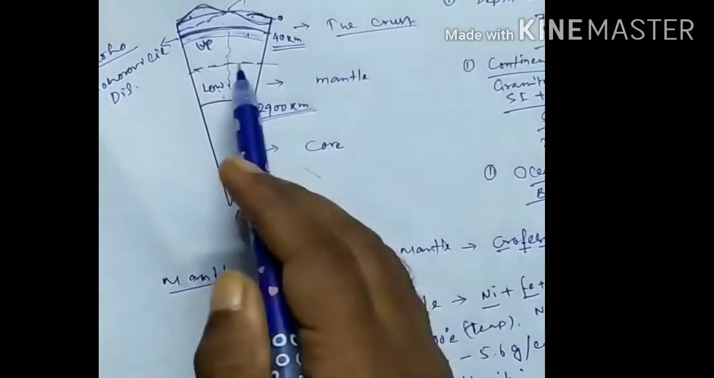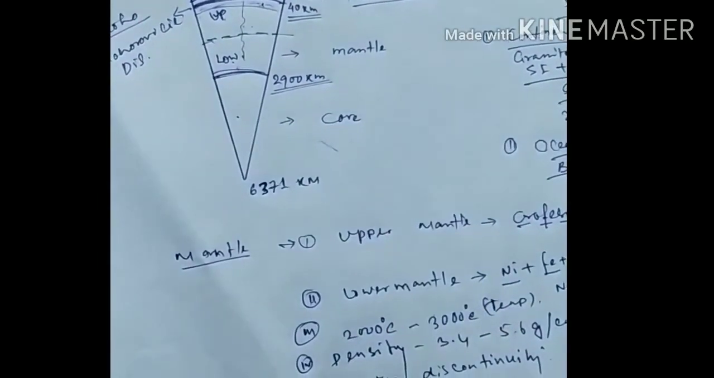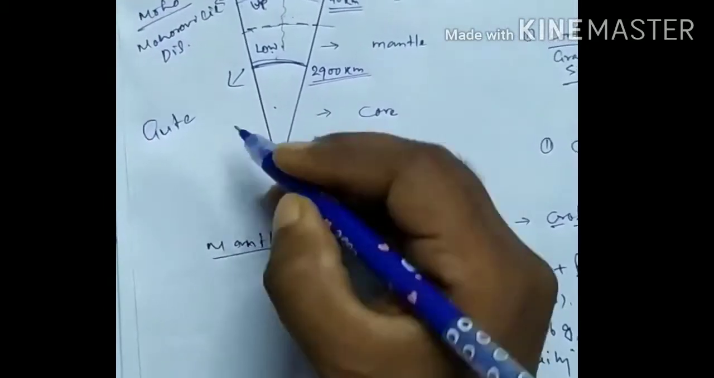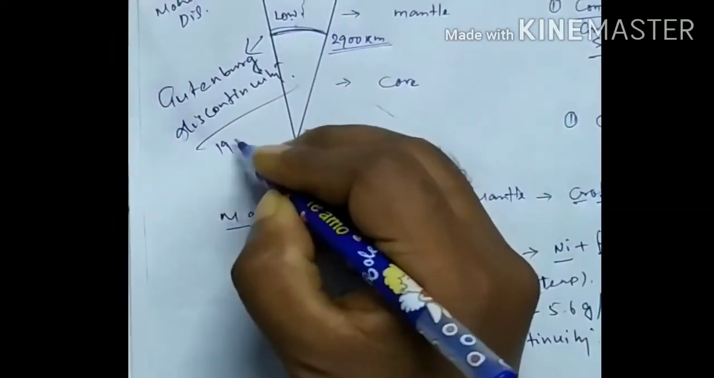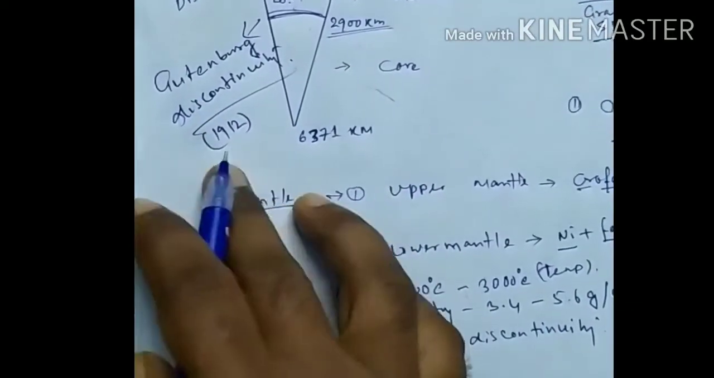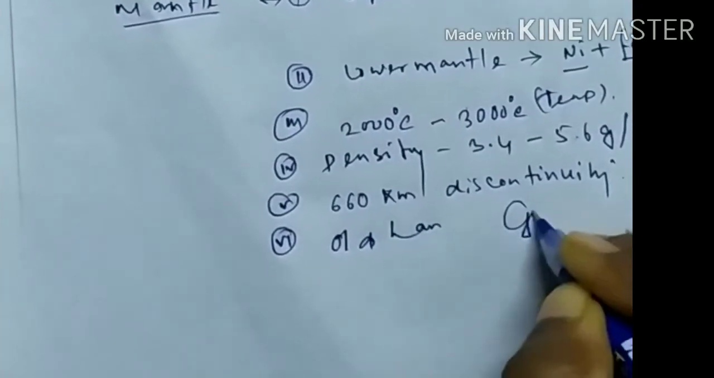There is another discontinuity situated between the mantle and the core at the depth of 2900 km. This is also called Gutenberg discontinuity. It was discovered by Oldham and Gutenberg in 1912.